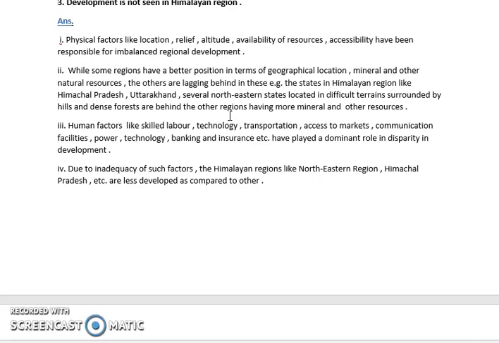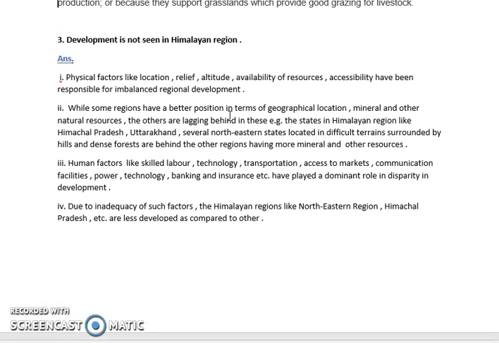If the accessibility is less, people will not stay there, and industries will not invest their money there, because they first have to invest a lot of money to get accessibility in those places. Because of that, the Himalaya region's development is decreasing day by day.